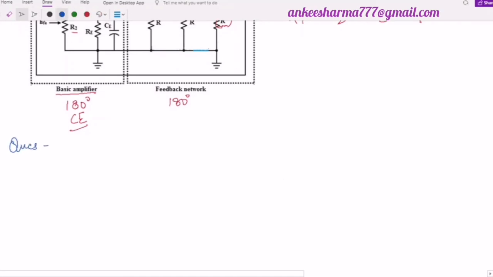In the phase shift oscillator, as we have discussed above, R1 is equal to R2 is equal to R3 is equal to 1 mega ohm, and C1 is equal to C2 is equal to C3 is equal to 68 picofarad. Then we have to find at what frequency this RC phase shift oscillator will oscillate. So we need to find the frequency F0.